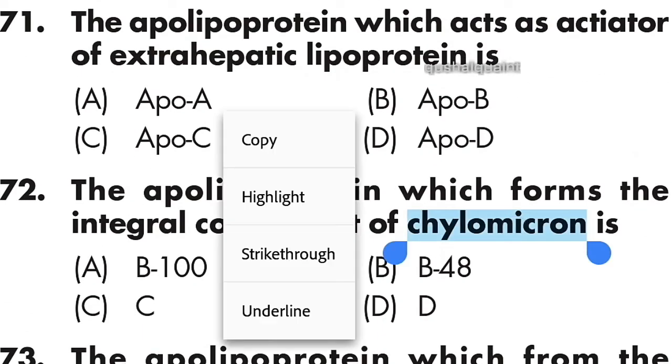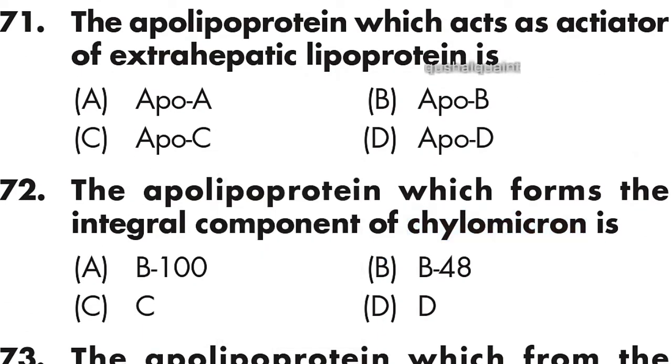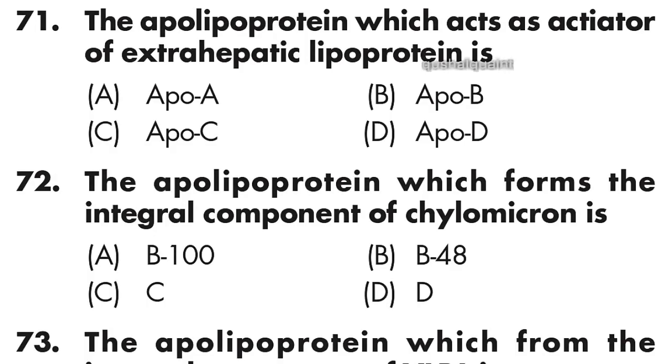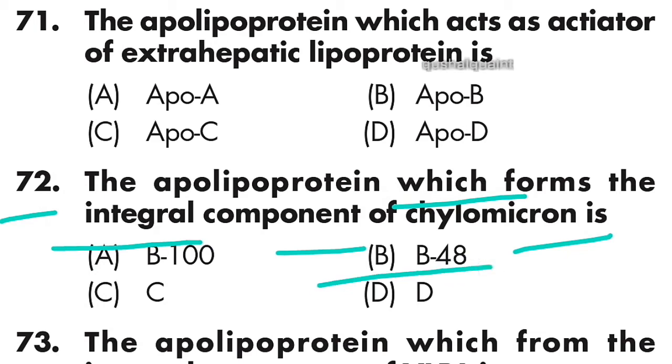71 question: the apolipoprotein which acts as activator of extrahepatic lipoprotein lipase is ApoC. Option C is right. 72: the apolipoprotein which forms the integral component of chylomicron is B48. Option B is right. B48.